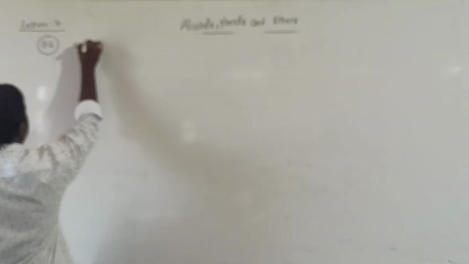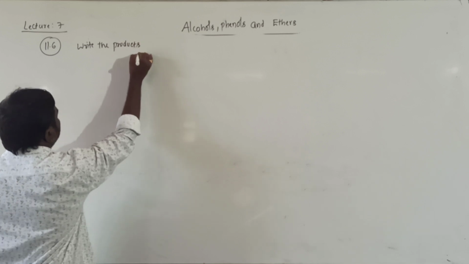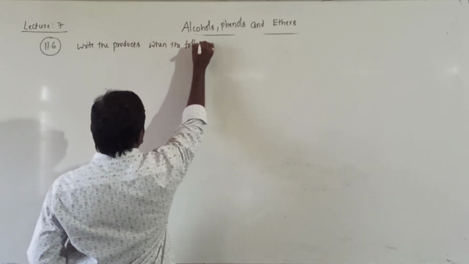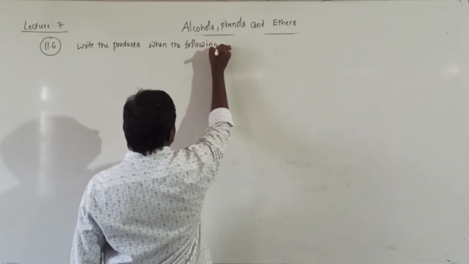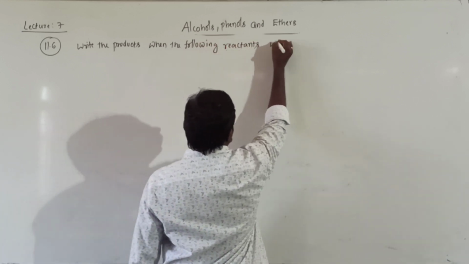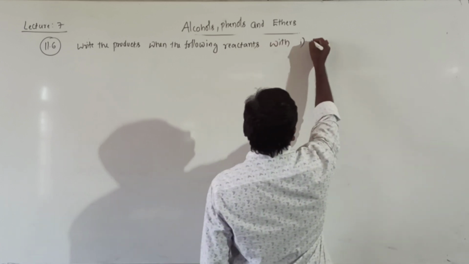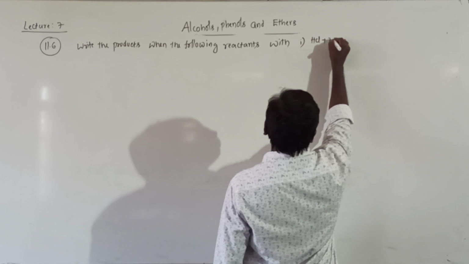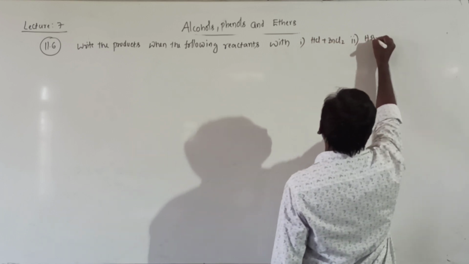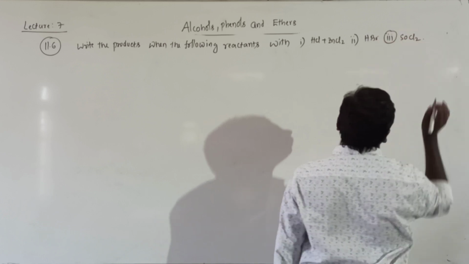Write the products when the following reactants react with one is HCl plus ZnCl2, second one is HBr, third one is SOCl2.